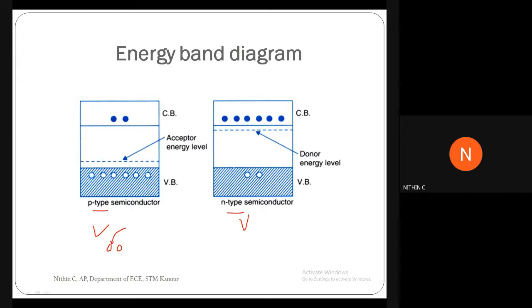You can see that it is very close to the valence band, because we have holes as majority carriers. This energy band diagram represents electron energy, so holes have a lower energy. That's why we have drawn this energy level near the valence band.